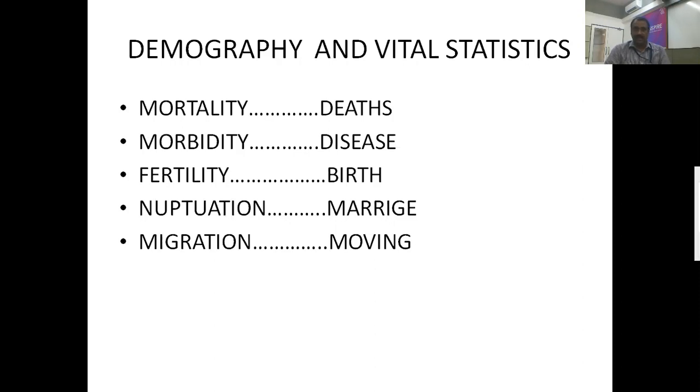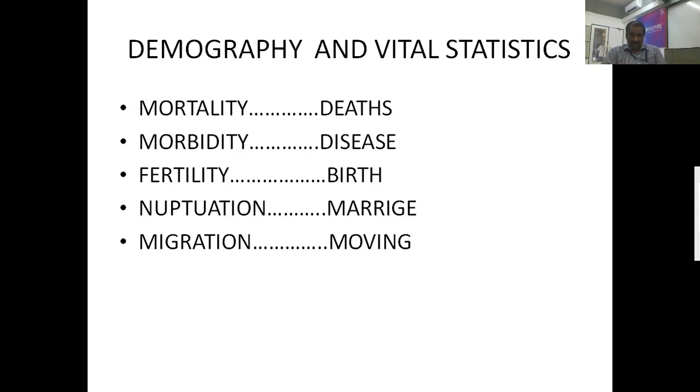Once again, mortality means deaths, morbidity means disease or illness, fertility means birth and reproduction, reputation is marriage, age at marriage is the most important one. So reputation is also part of demography. And migration, moving from one place to the other place, is also a very important one